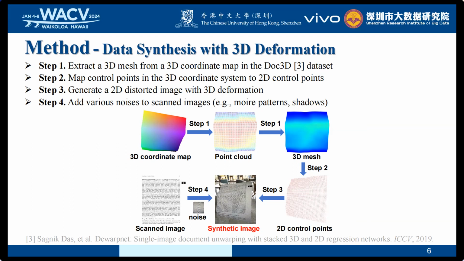Third, we generate a 2D distorted image with 3D deformation by mapping the reference points of a scanned image onto 2D control points, then interpolate the pixels. Finally, we randomly add various noises to scanned images, such as more patterns and shadows, to enrich the synthetic images with random background.